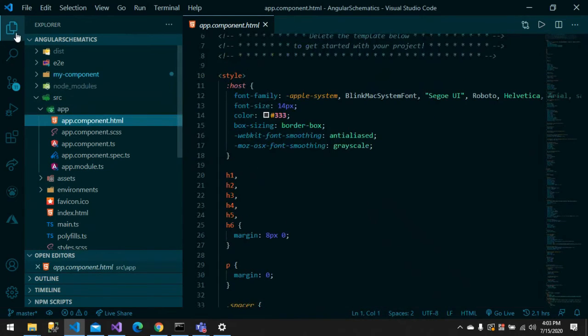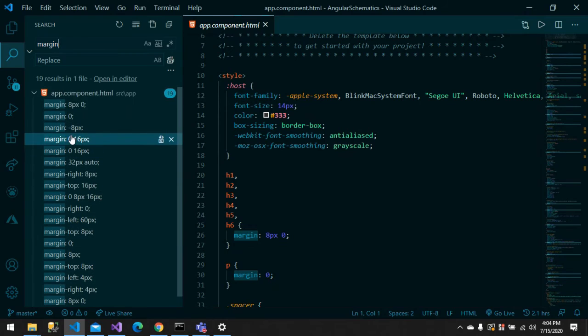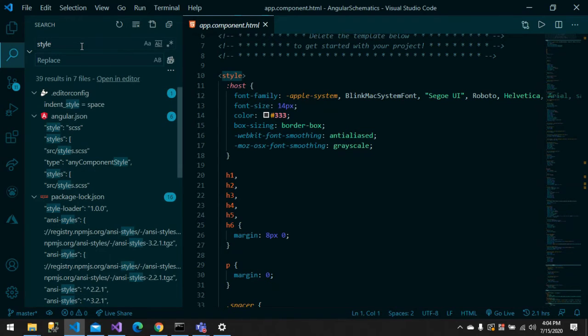So this is very lightweight, and you can just open a folder like this. And if you want to search any string in all these files, you can just use this search. I can just say enter, and if it's not there, I can say margin, and it will give you all the occurrences. The search is very much faster. It is very lightweight, and it's very much faster.